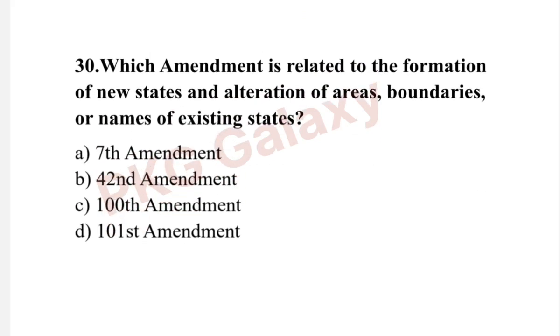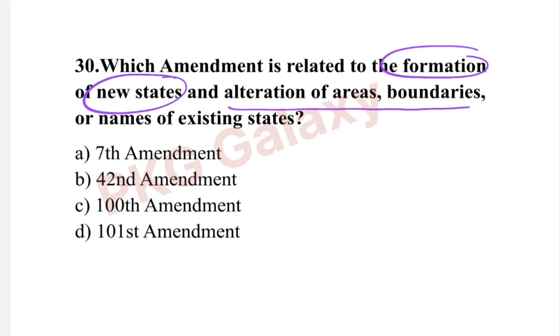Next question. Which amendment is related to the formation of new states and alteration of areas, boundaries or names of existing states? The correct answer is option A, 7th Amendment in the year of 1956.